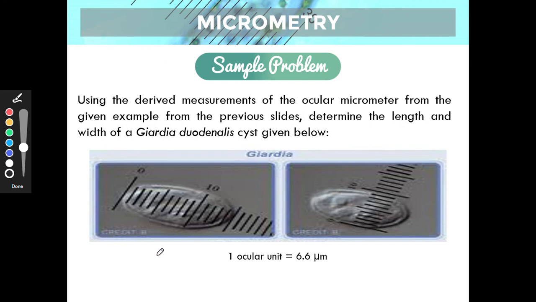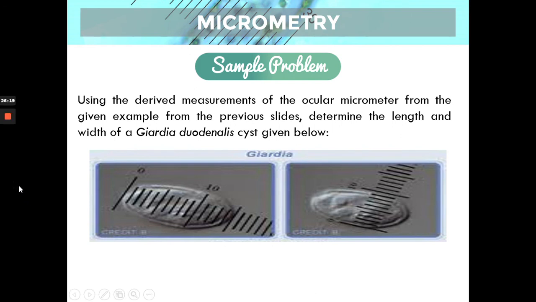Since we already know that each ocular unit is equivalent to 6.6 micrometers, we just multiply 15 ocular units by 6.6 micrometers, which is equivalent to 99 micrometers. I hope you got that. That's for length.